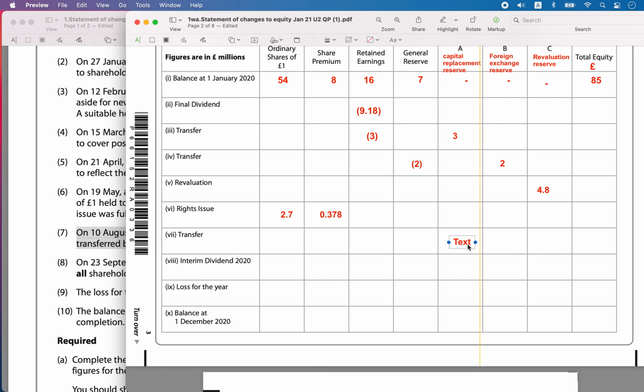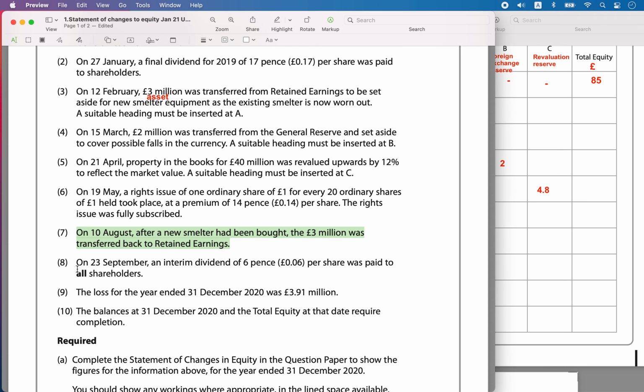The reserve was created until the time the equipment was bought, in case they don't get a loan. It is transferred back, so you will reduce the replacement reserve and put it back to the retained earnings.